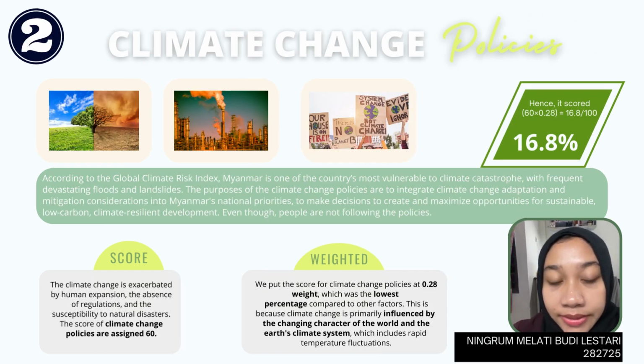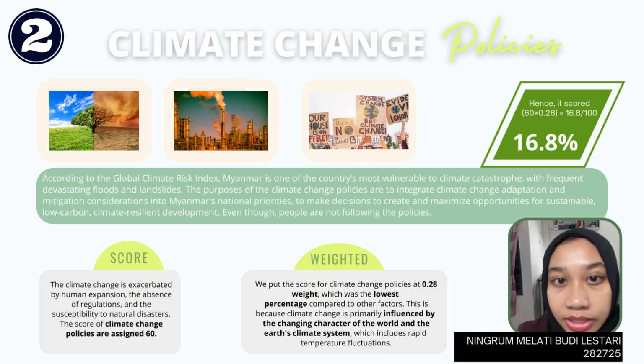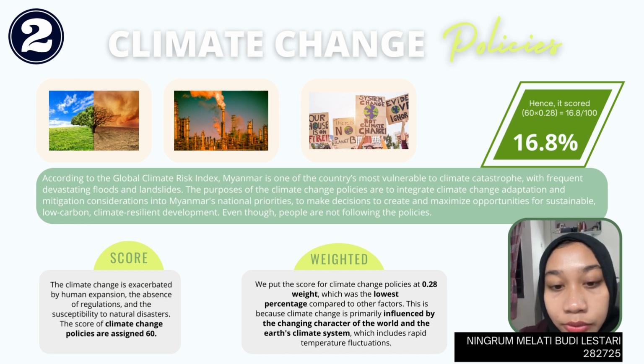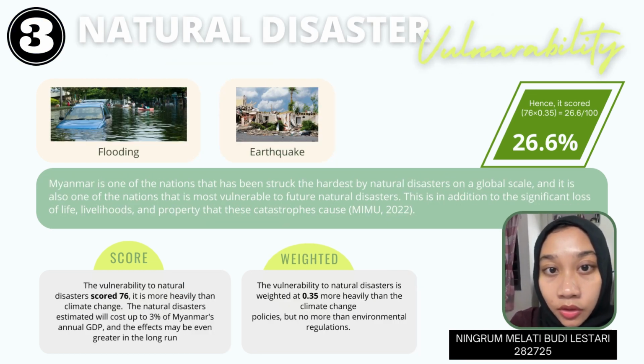The climate change is exacerbated by human expansion, the absence of regulation and the susceptibility to natural disasters. The score of climate change policies is assigned 60 at 0.28 weight, which was the lowest percentage compared to other factors because the climate change is primarily influenced by the changing character of the world and the Earth's climate system, which includes rapid temperature fluctuation. Vulnerability to natural disasters scored 7.6 while the weight is 0.35. It is weighted more heavily than climate change. The natural disaster estimates will cost up to 3% of Myanmar's annual GDP, and the effect may be even greater in the long run. And the total score is 26.6%.